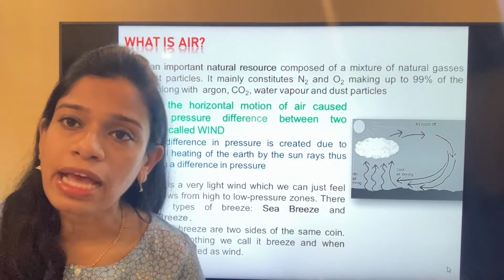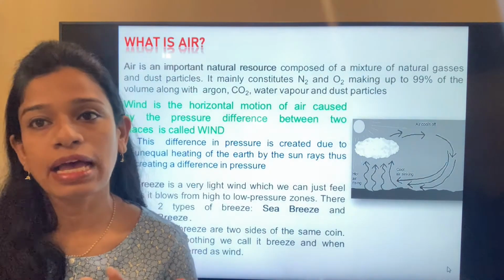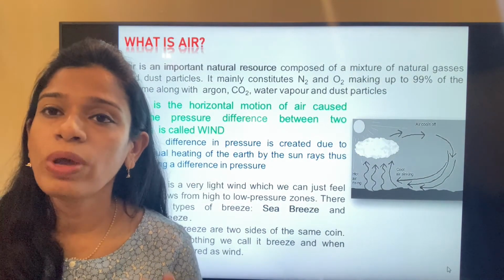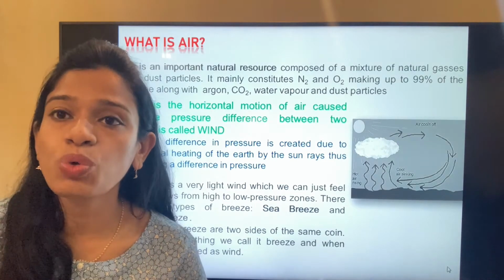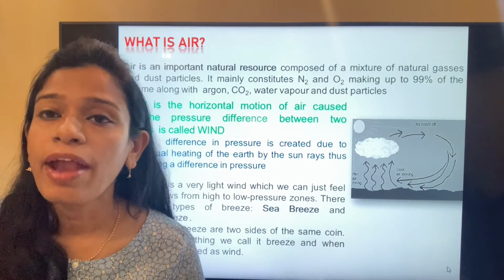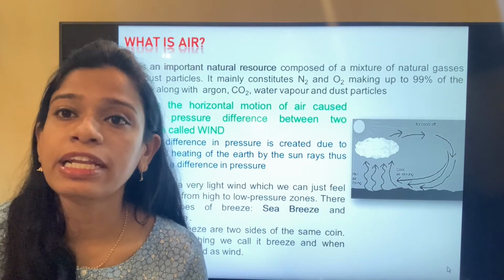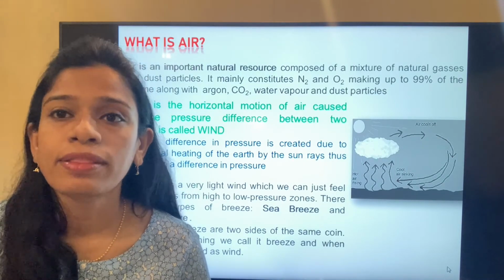When do we term it as breeze? When it is very soothing to us, when on a humid day the air blows slowly, soothing the human beings or the living things, it is called the breeze.